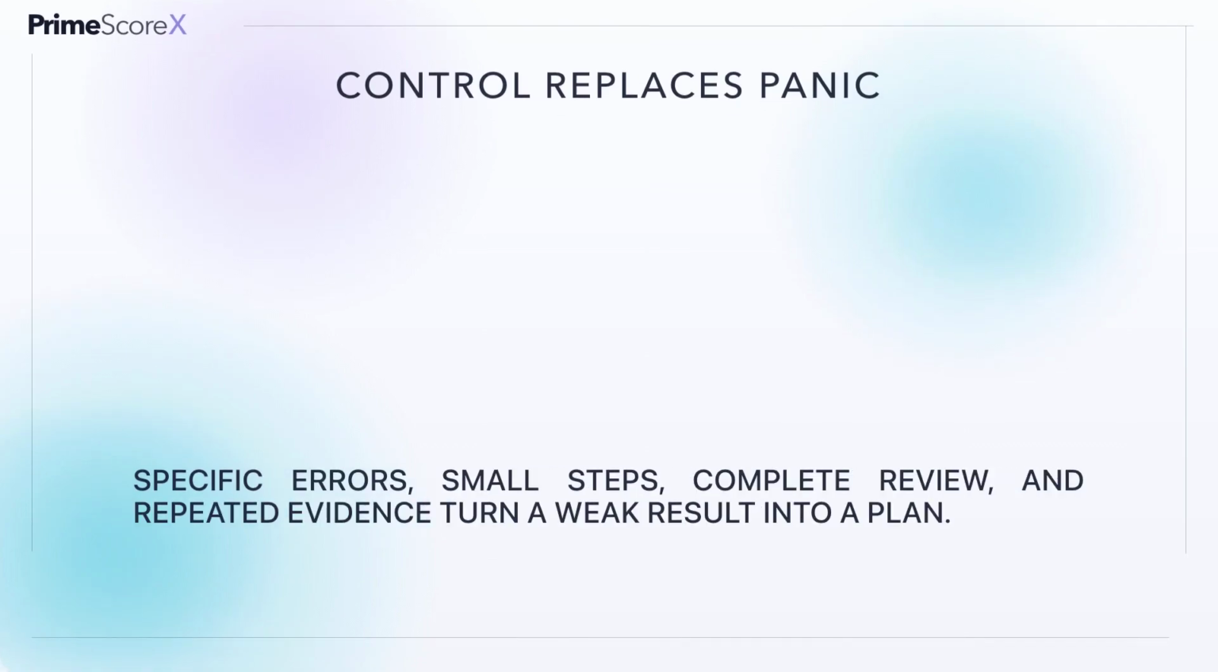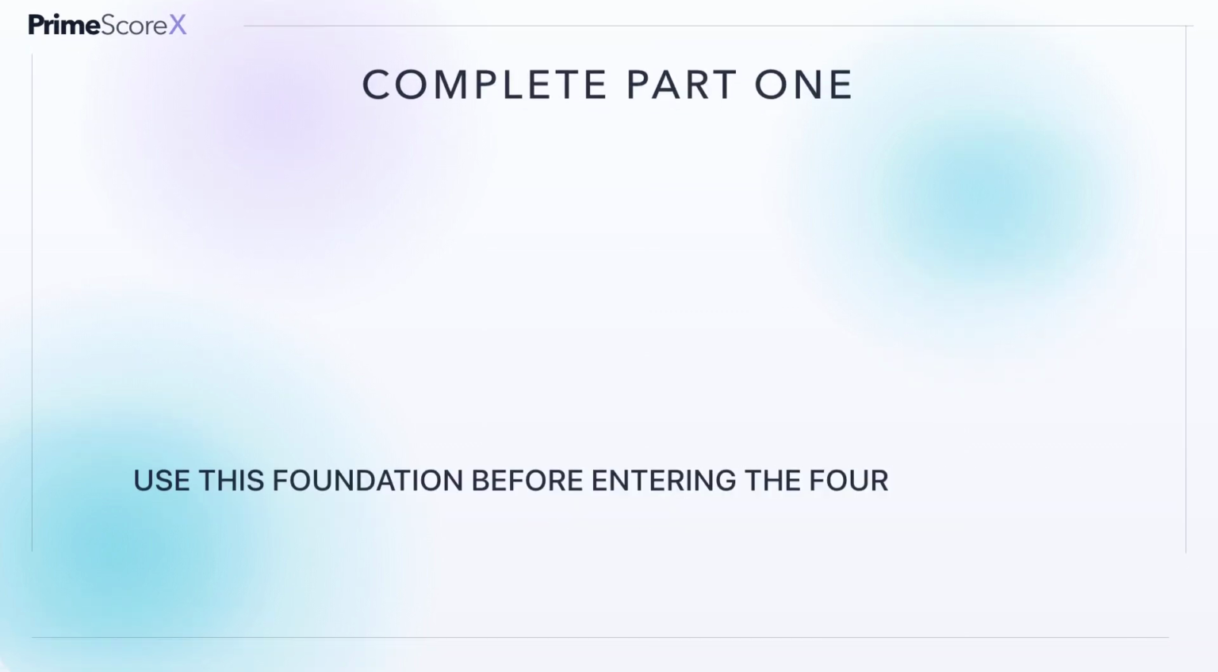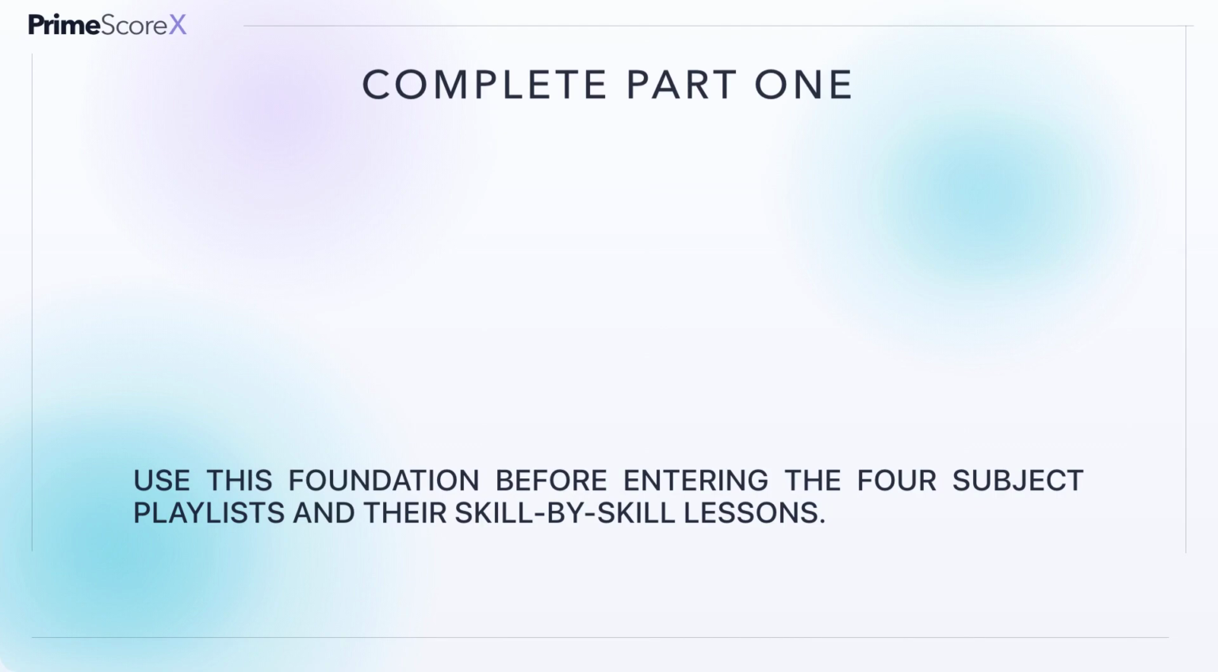Math anxiety and low scores become more manageable when the problem is defined precisely. A score is data, an error has a category, a weak skill has a prerequisite. A practice set can be small enough to review. A calculator can support a correct plan. Progress can be tracked through accuracy and independence. You do not need to feel confident before beginning. You build confidence by producing evidence that your process is improving.